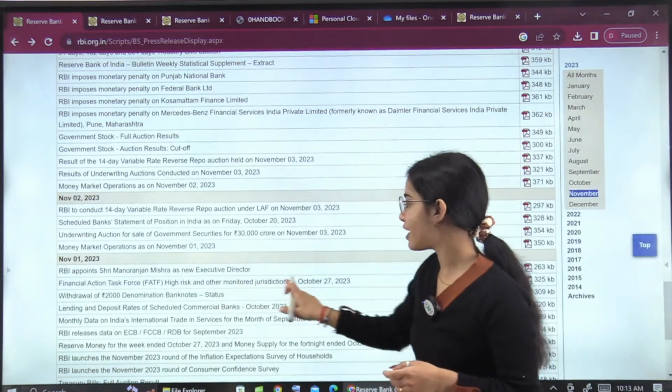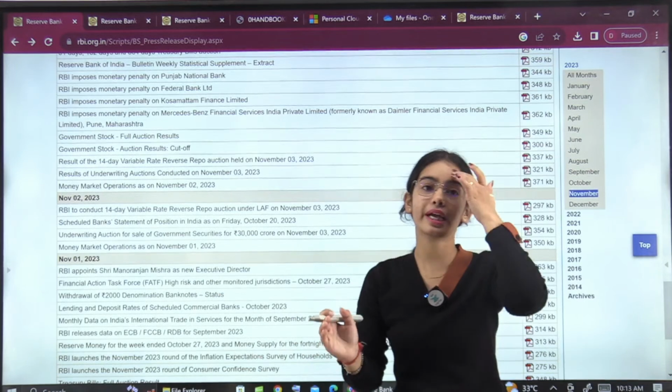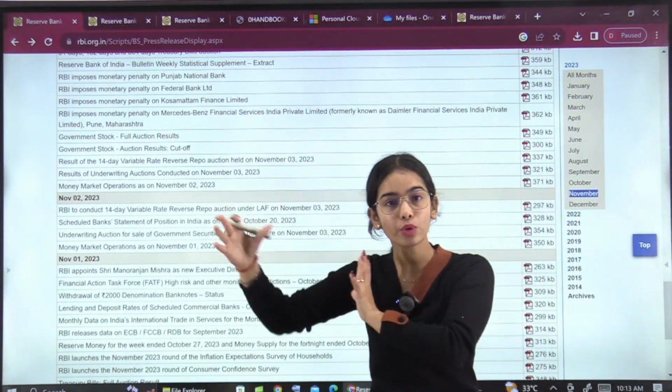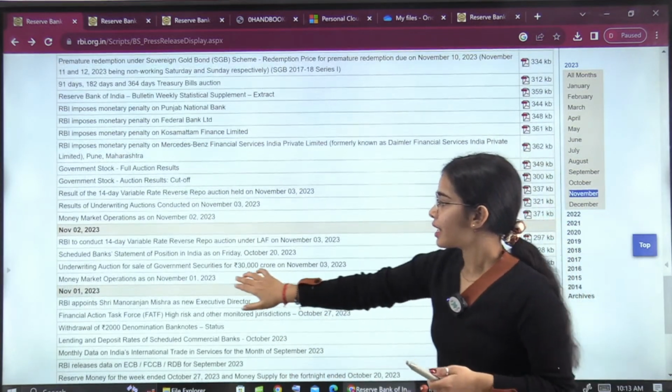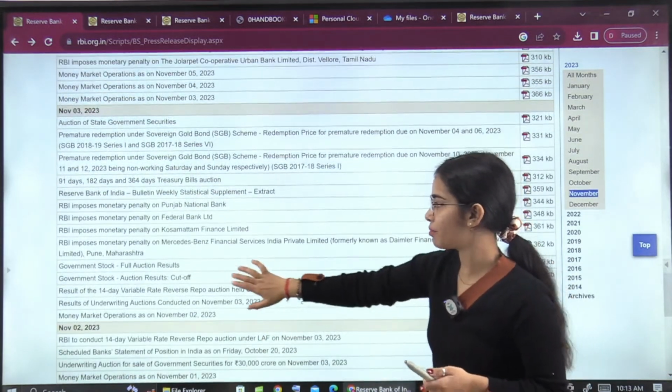Again, FATF, every month it releases new appointments by the Reserve Bank of India. It doesn't come in the examination, or if it comes, it will be near the examination if a new announcement is happening. Monthly data, here you can see this is all monthly data.